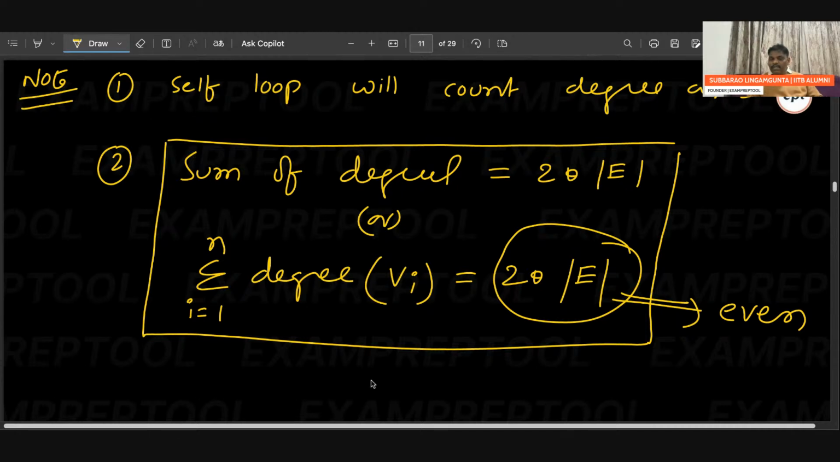You may ask, sir, why is it even? See this one: AB, if you draw one line, degree will become 2. Check. If you draw one line, degree becomes 2. Every time one edge will give 2 degrees. If 5 edges are there, 5 into 2, 10 degrees. If 20 edges are there, 20 into 2, 40 degrees. So every edge will bring 2 degrees. That is the reason sum of degrees is always an even number. Even number means you can write 2 into something. Okay, I think you got it.